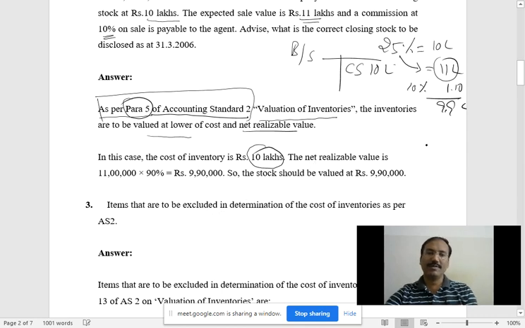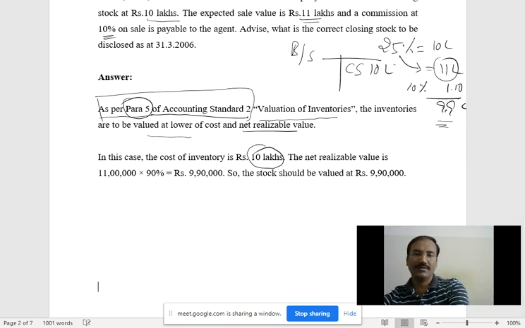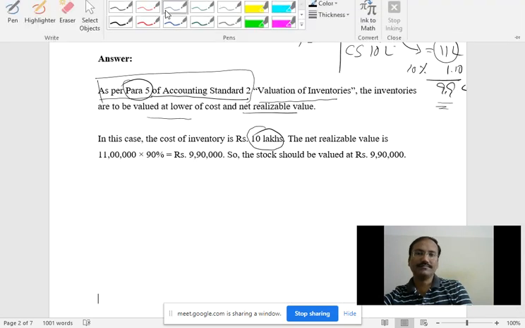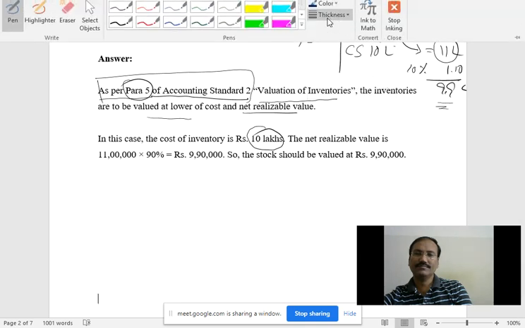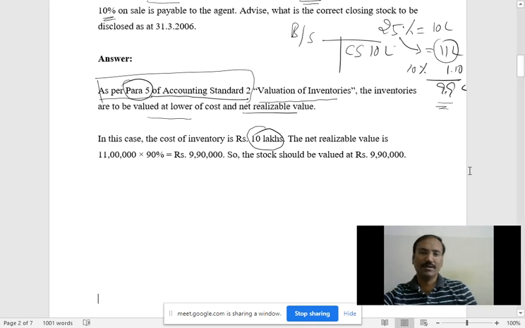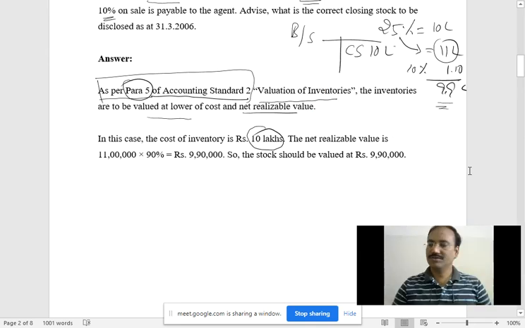What is net realizable value? Just observe here, then it may be easy for you. How does this net realizable value come?